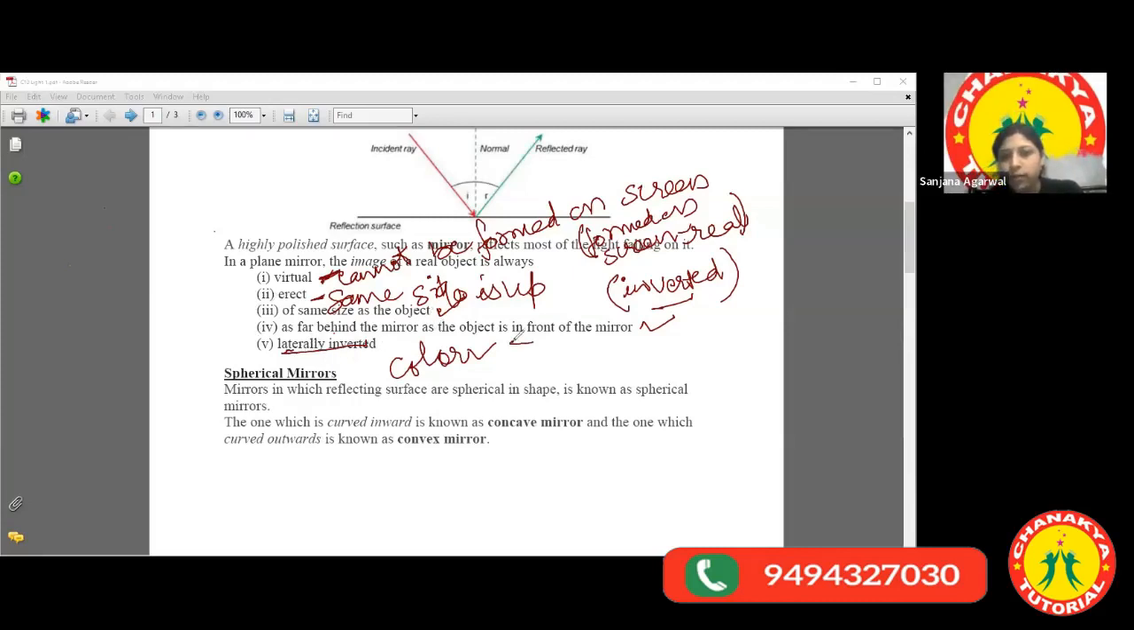You can write somewhere that in the image, left appears right and right appears left, or I'm writing vice versa. Note the last point also.